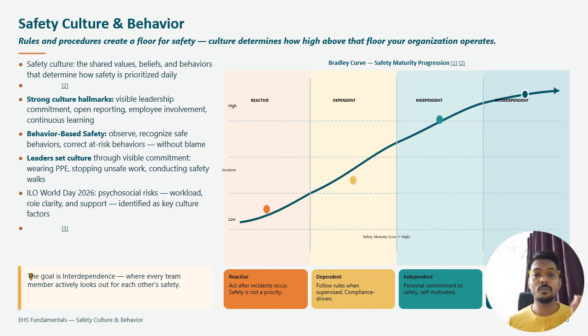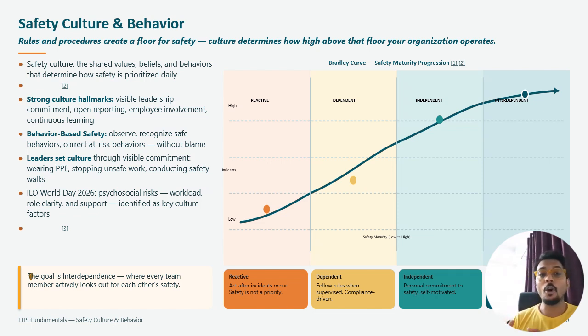Rules and procedures create a flow and safety. Culture determines how high above the floor the organization operates. Safety culture is shared values, beliefs, and behavior that determine how safety is prioritized on a daily basis.